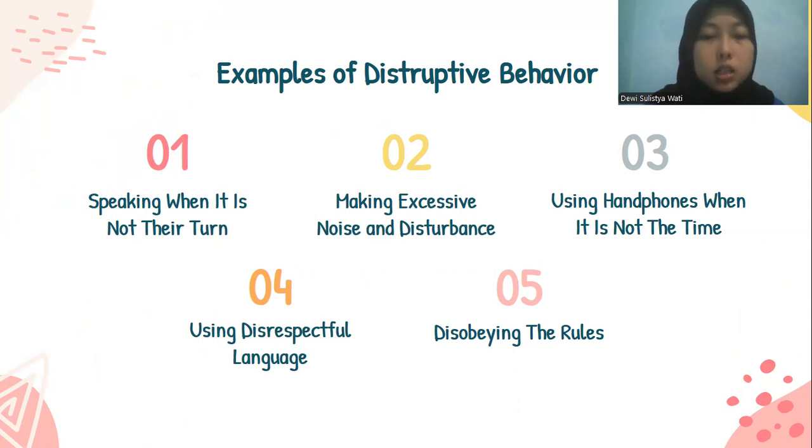The second is making excessive noise and disturbance. Students chat with other students while studying and make noise that can make it difficult for other students to concentrate while listening to the teacher's explanation.